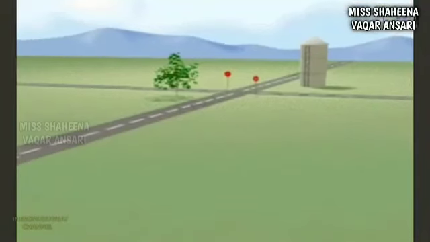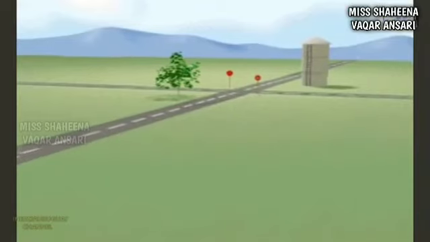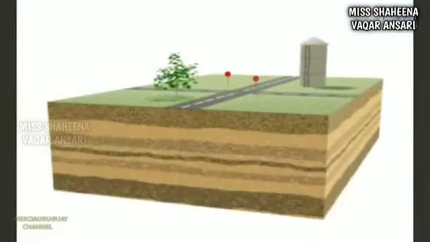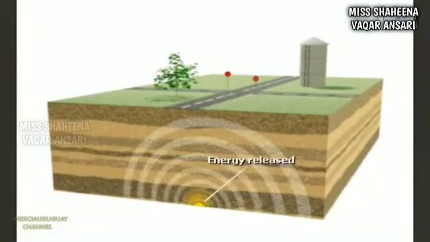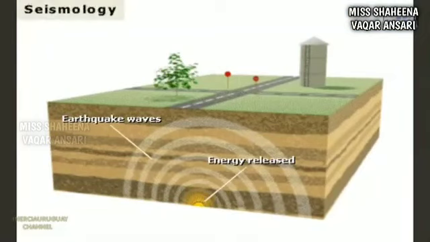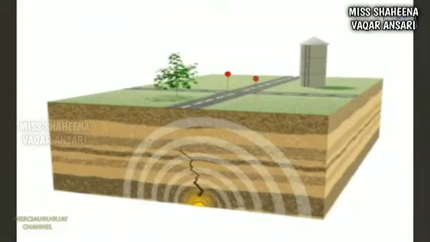Students, the motion we feel on the surface of the Earth during an earthquake comes from energy released deep within the Earth. This energy is transmitted to the surface of the Earth by earthquake waves. The study of earthquakes and its waves is called seismology. An earthquake occurs when rock deep under the ground suddenly breaks under pressure or slips along a fault. The point of release is known as the focus of an earthquake.